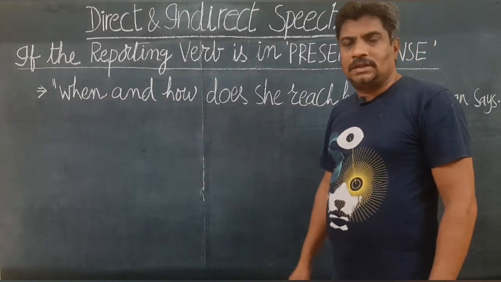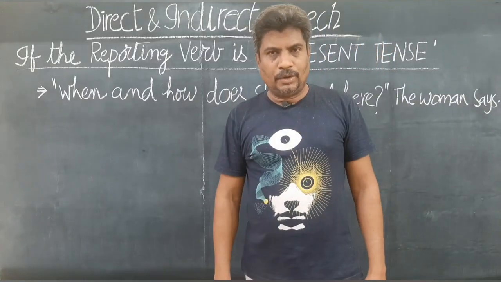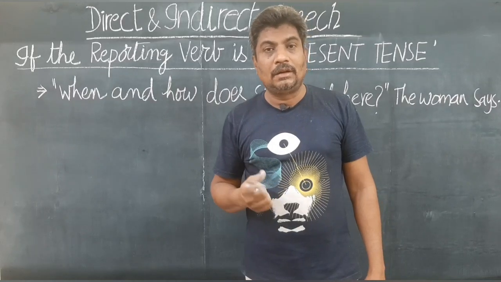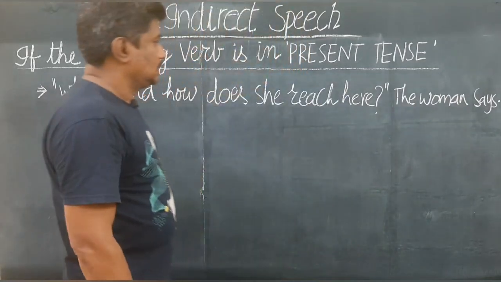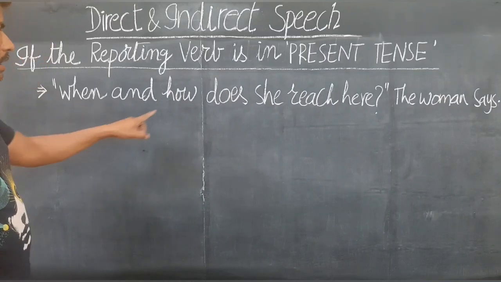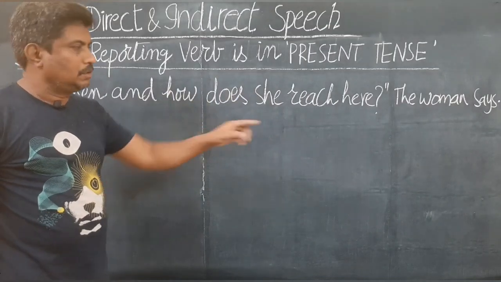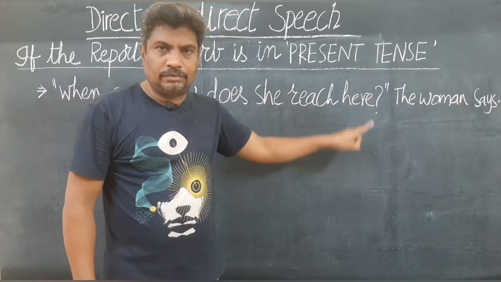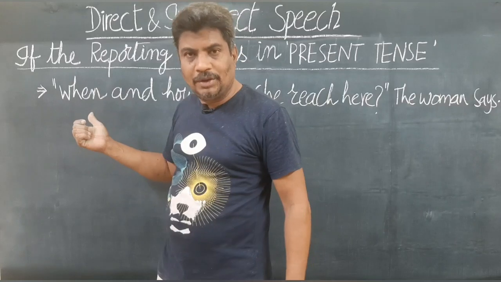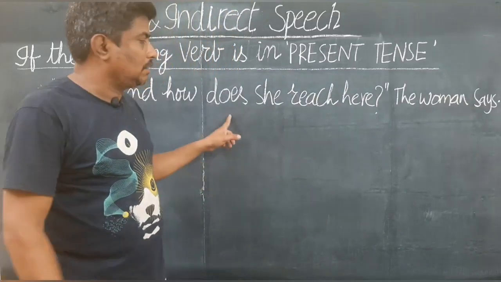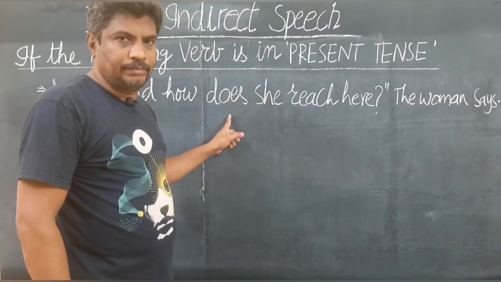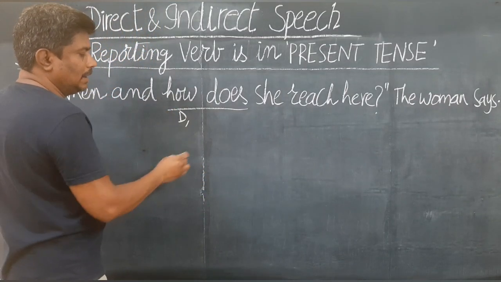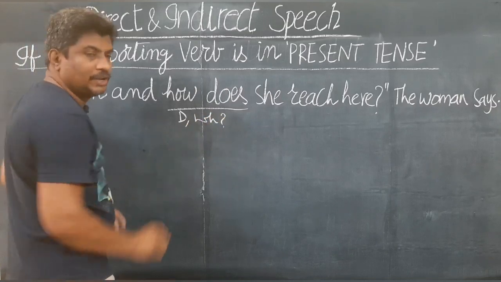Okay, let's see another example. When the reporting verb is in present tense, but the dialogue is a WH interrogative. Study this sentence: "When and how does she reach here?" You can see a question. This is the dialogue, you know, a question mark interrogative, WH words, WH interrogative. So this is the dialogue and WH interrogative. Got it? You all know? This is the dialogue and this is a WH interrogative.